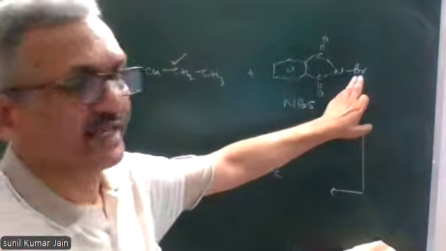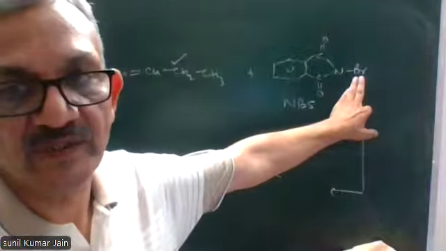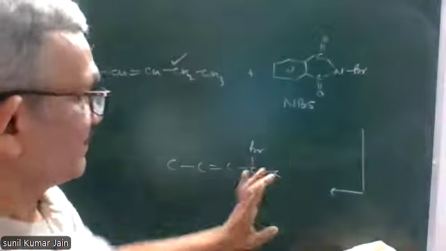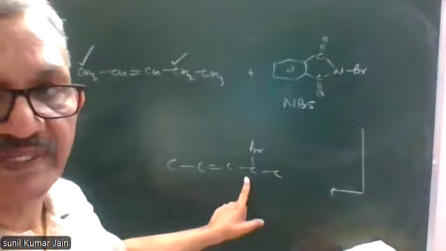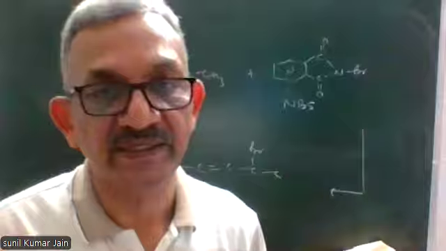Rest you need not write. This halogen bromine will be replaced by hydrogen atom, that is succinimide. So product obtained will be secondary allylic halide in this case.